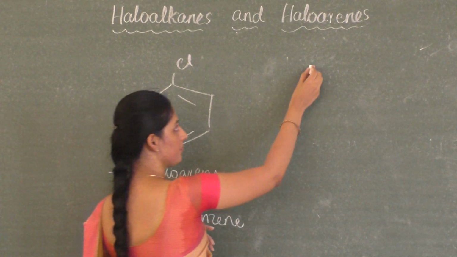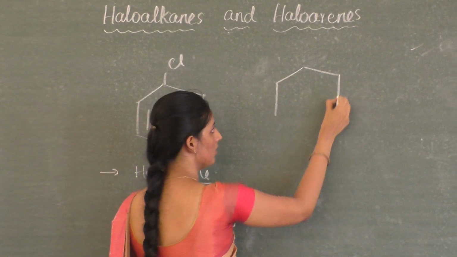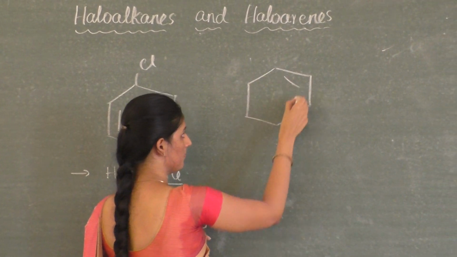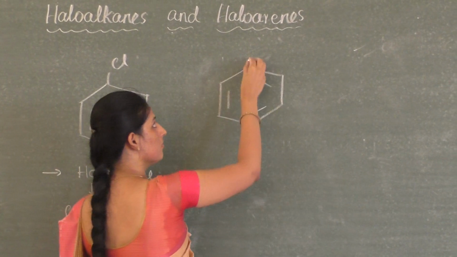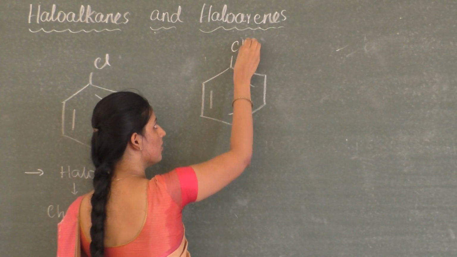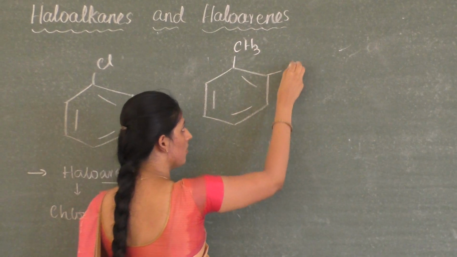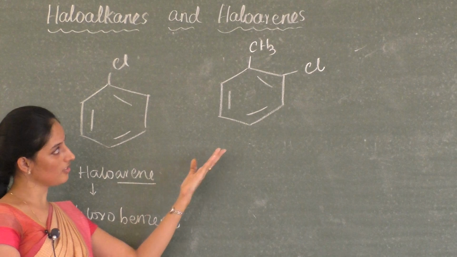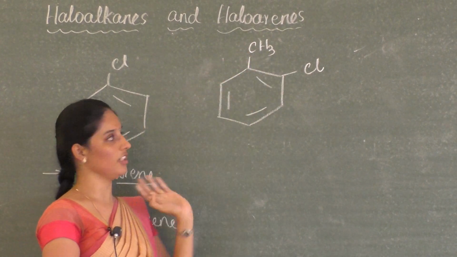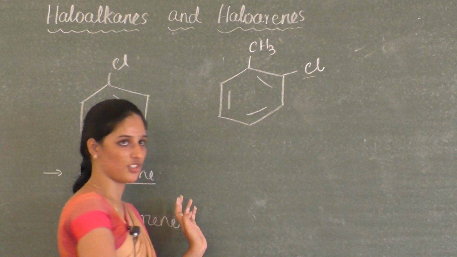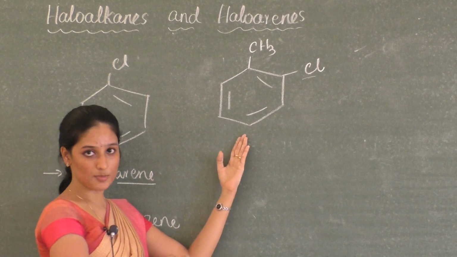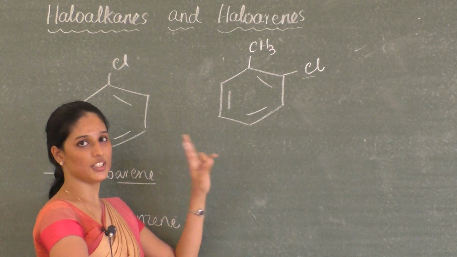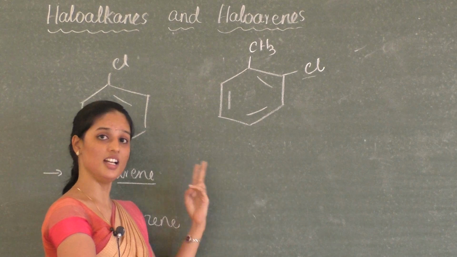So if I have a substituted one, let me have this example. Okay, disubstituted. This is also an example of a haloarene, where a halogen atom is attached. In this disubstituted benzene, there is a slight difference in IUPAC naming and common name.